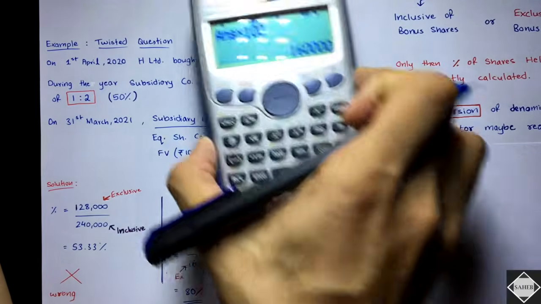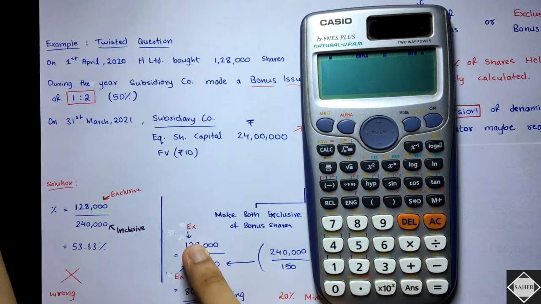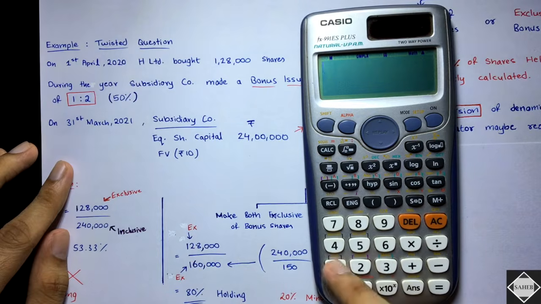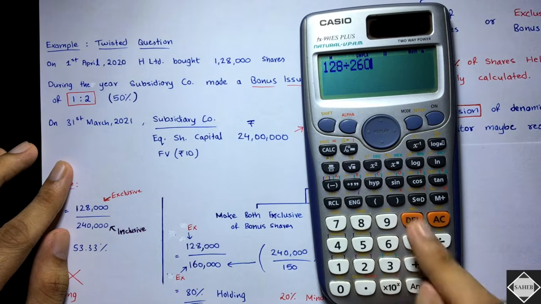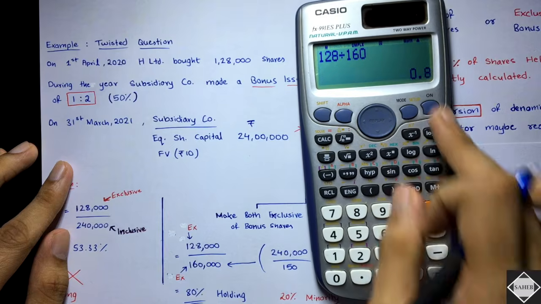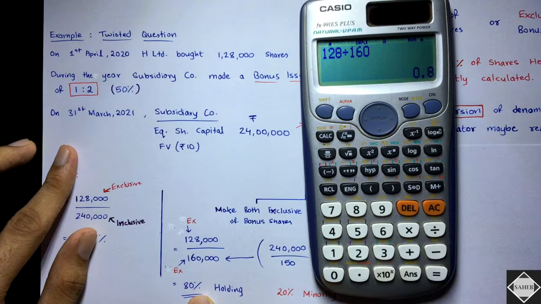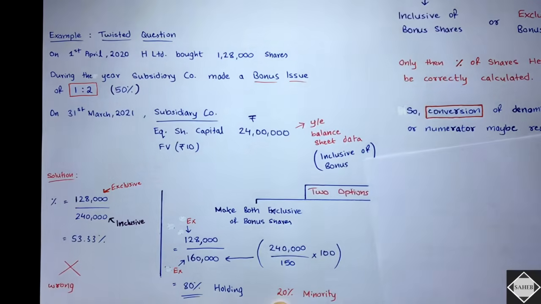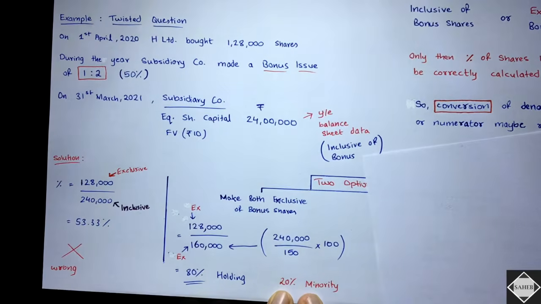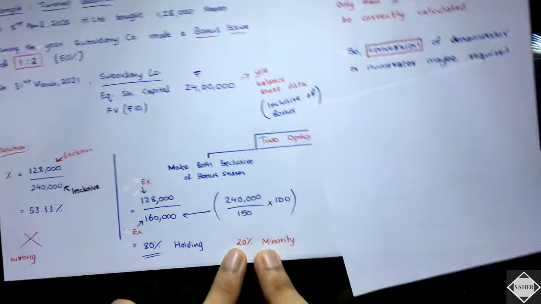So 128 divided by 160. If you do that, you get 0.8. That is the holding percentage, 0.8. Is that clear? This way, you also know that 20% is the minority. The other alternative is to make both inclusive.